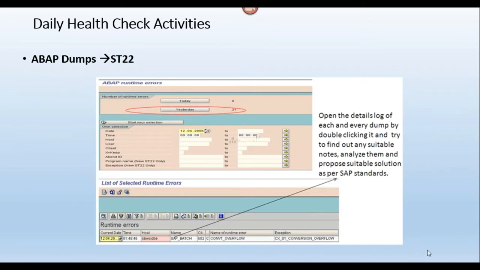I can see one more entry. So like that, if I see 5 times or 10 times, the entries are there. Same user, same client, same ABAP dump. But the timelines are different, right? What it means is that the user is re-executing the same report. So that's why I'm able to see the same ABAP dump 10 times. Got it?